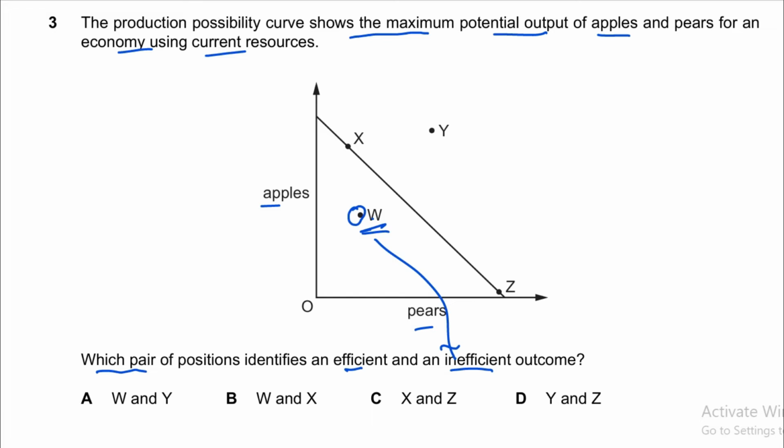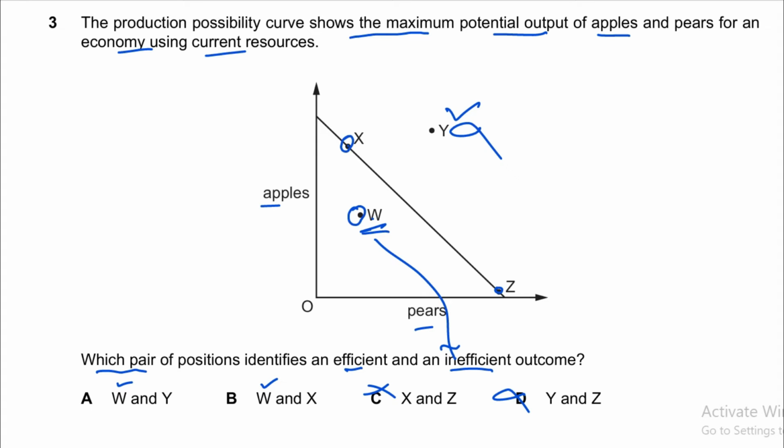So in option A we can find W, and in option B we can also find W, but in options C and D we don't have it, so we can cross these two options. Then we have to find an efficient point. Keep in mind every point along the PPC is an efficient point. So the efficient points here are two: one is point X, that is along the curve, and the other one is Z, that is also along the curve, right? So X and Z are efficient and Y is non-attainable because it is beyond the boundary of resources, so we will cross it as well.